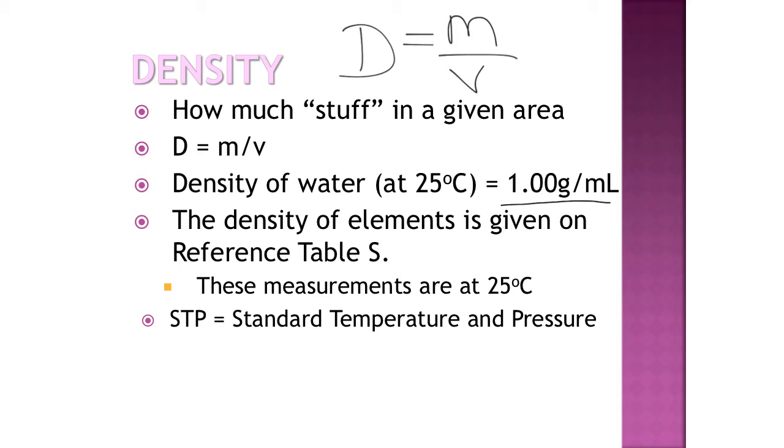Now, we also are going to use reference table S for the density of various elements. If you look on that last page of the reference table where the element names are given, density is also given, and those measurements are at 25 degrees Celsius. Some questions you'll see things talking about STP, that means standard temperature and pressure, so normal conditions.